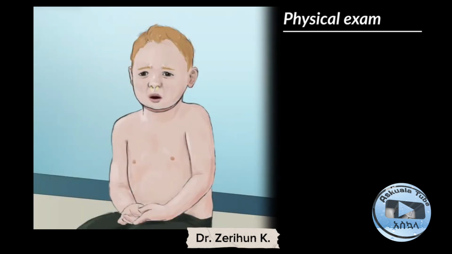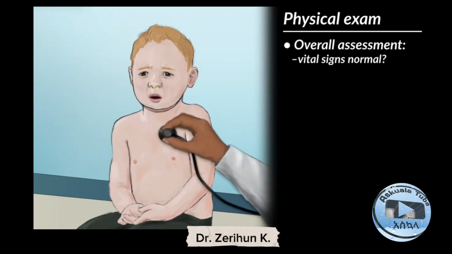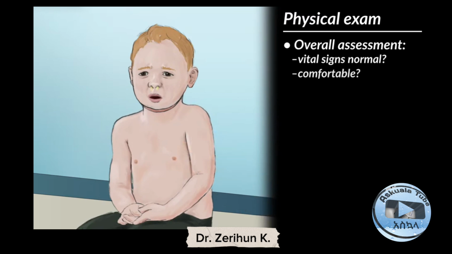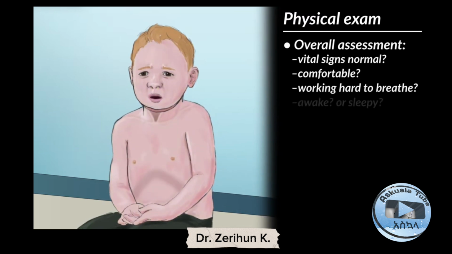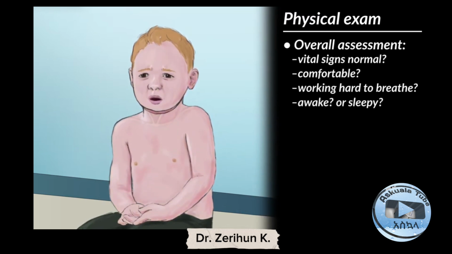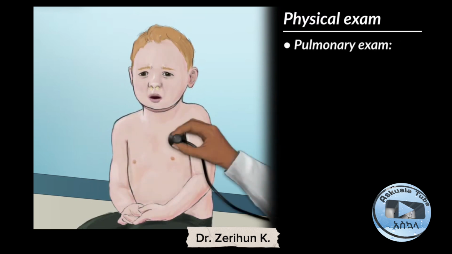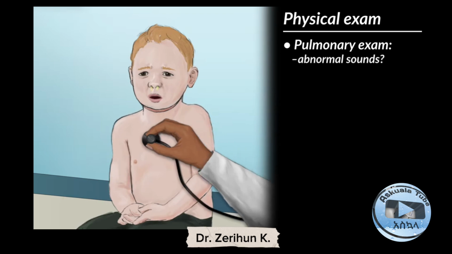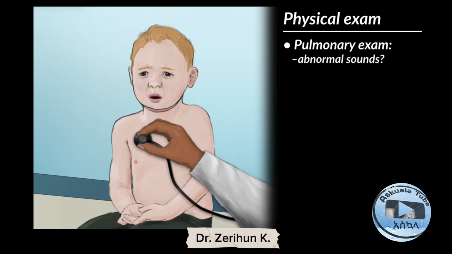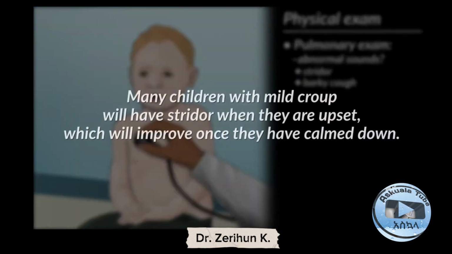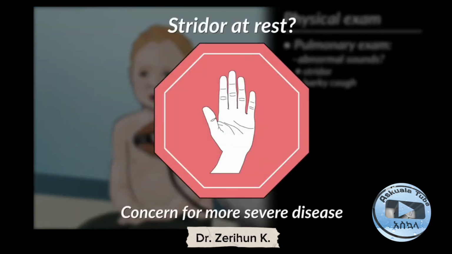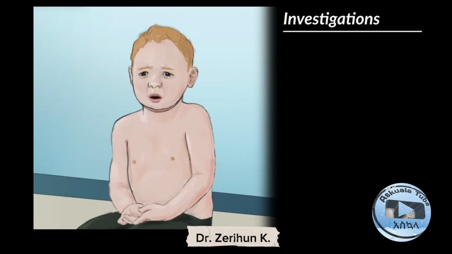In the physical examination, we should consider the overall assessment, like vital signs, whether normal or abnormal, comfortability, working hard to breathe, awake or asleep, and dehydration. In the pulmonary examination, we should look for abnormal sounds like barking cough and stridor. Stridor at rest indicates concern for more severe disease.